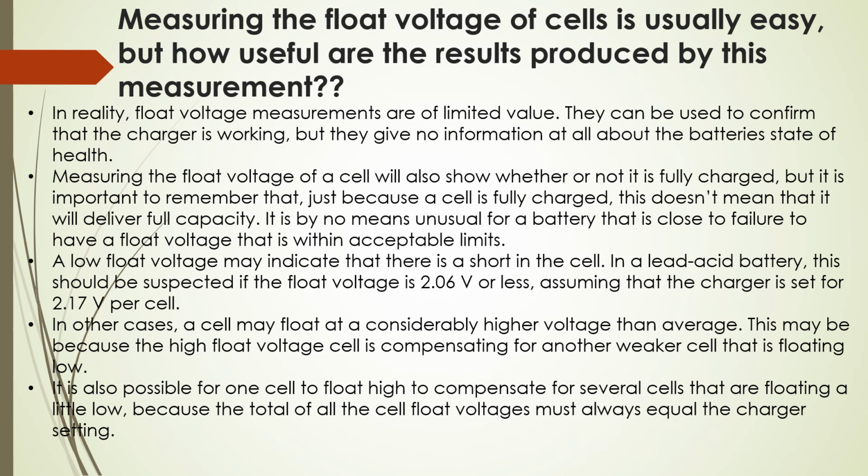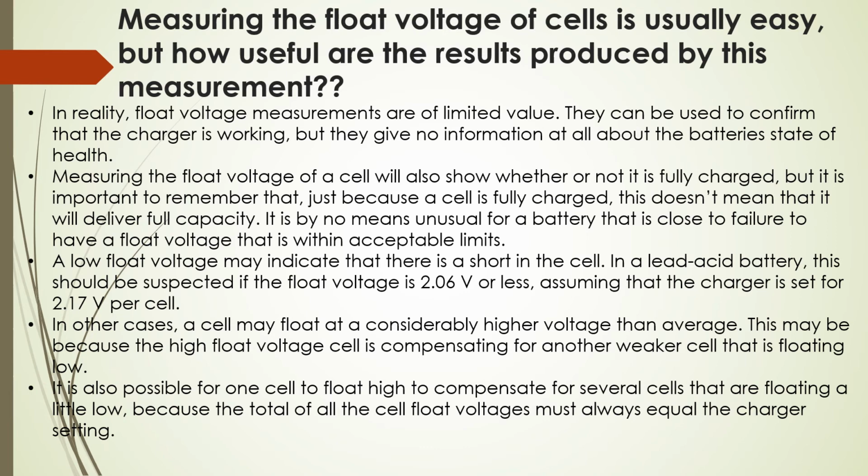Measuring the float voltage of cells is usually easy, but how useful are the results produced by this measurement? In reality, float voltage measurements are of limited value. They can be used to confirm that the charger is working, but they give no information at all about the battery state of health.